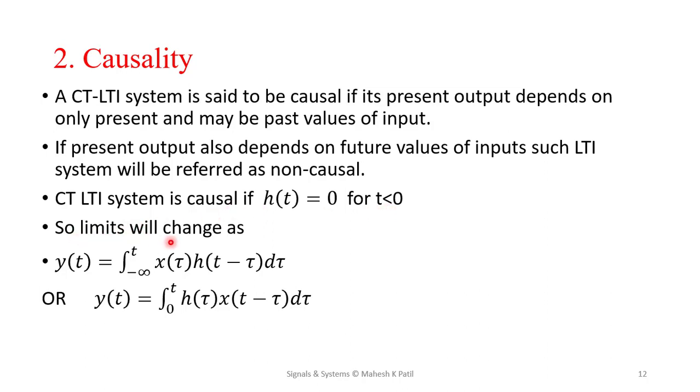So in this case, for the convolution integral equation we have seen, the limits will change. These changed limits are here. So y of t is equal to integration from minus infinity to t of x of tau h of t minus tau d tau, or we can write y of t equal to integration from 0 to t of h of tau x of t minus tau d tau. So in this way causality can be defined.